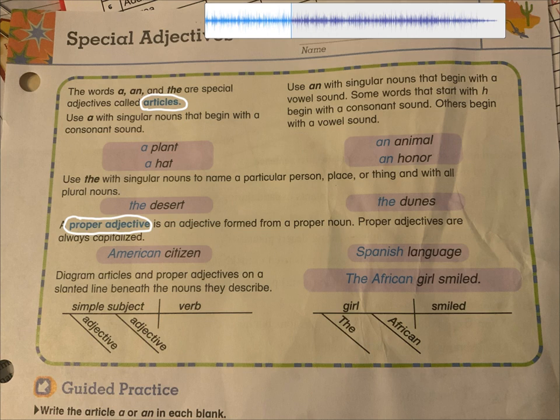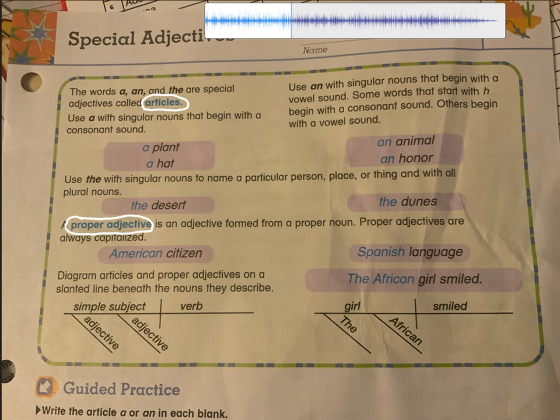So, articles are a, an, and the. They are little words, but they help complete the sentence and help give a little bit more detail to our nouns. We are using a and an. Think of these two as cousins, or maybe even sisters, okay? They are used with singular nouns. Both of them are used with singular nouns.